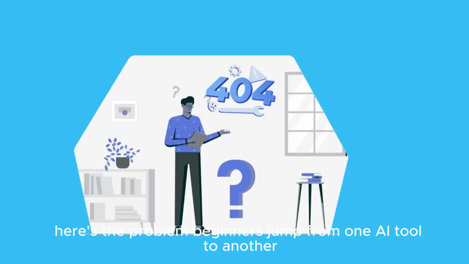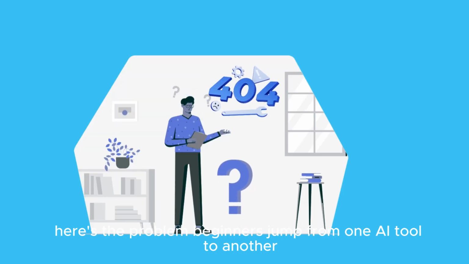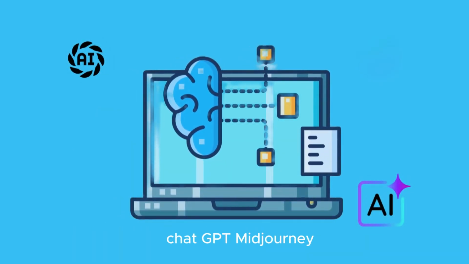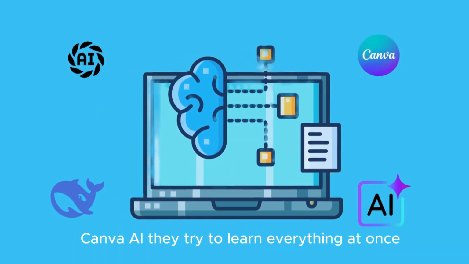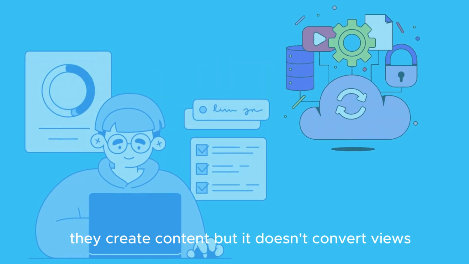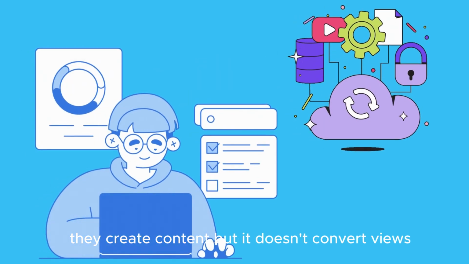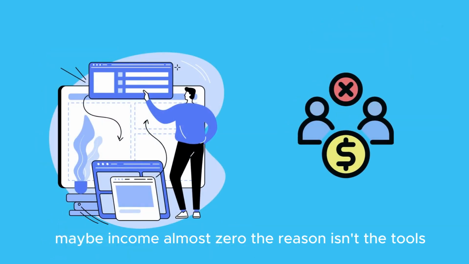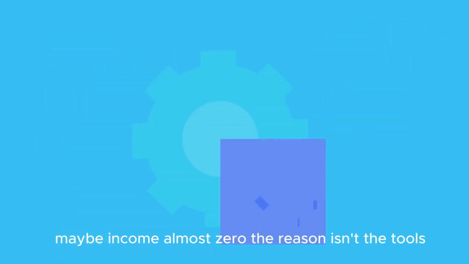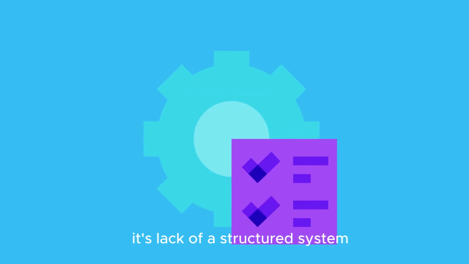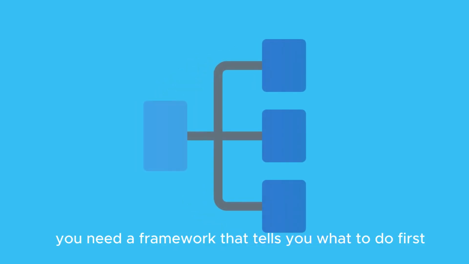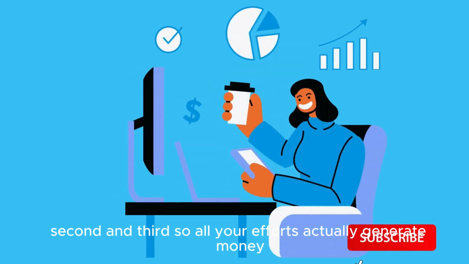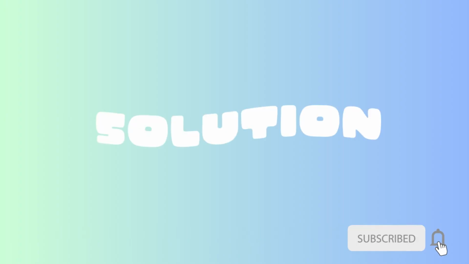Here's the problem. Beginners jump from one AI tool to another. ChatGPT, Midjourney, Canva AI, they try to learn everything at once. They create content, but it doesn't convert. Views? Maybe. Income? Almost zero. The reason isn't the tools, it's lack of a structured system. You need a framework that tells you what to do first, second, and third, so all your efforts actually generate money.